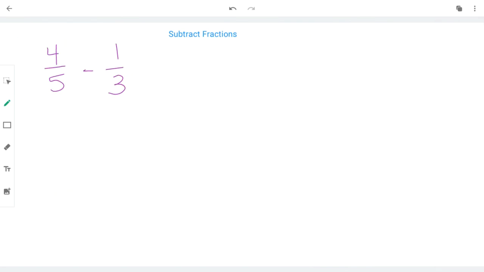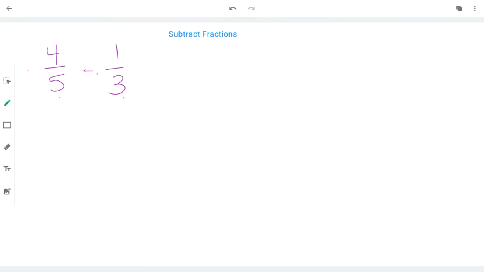Now to subtract fractions. The methods are actually really similar. Let's begin. So I see that my denominators are different. I don't have any whole numbers, so that kind of makes it easier too. So I'm going to set up my chart.